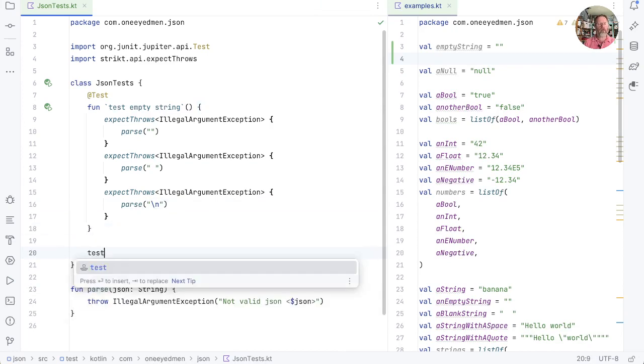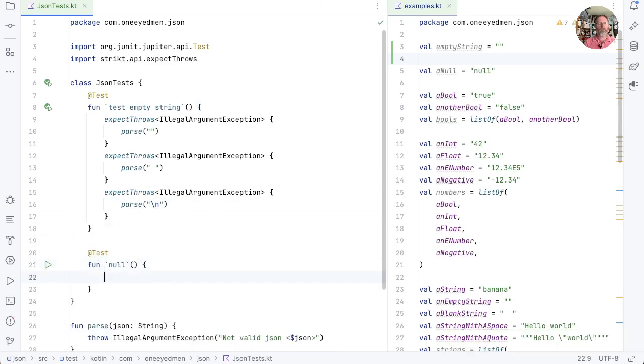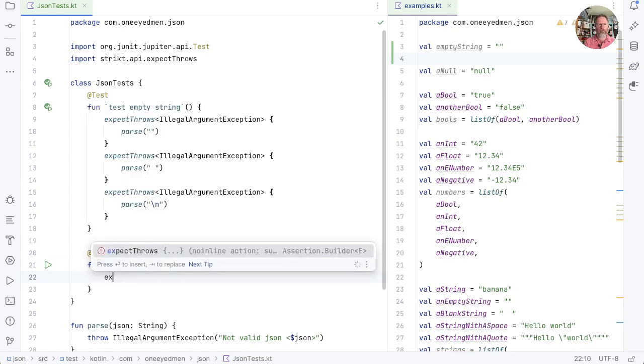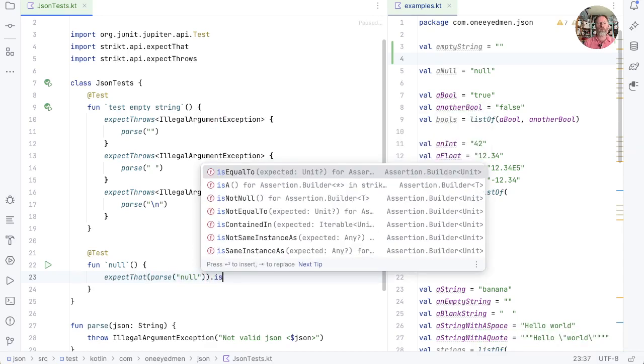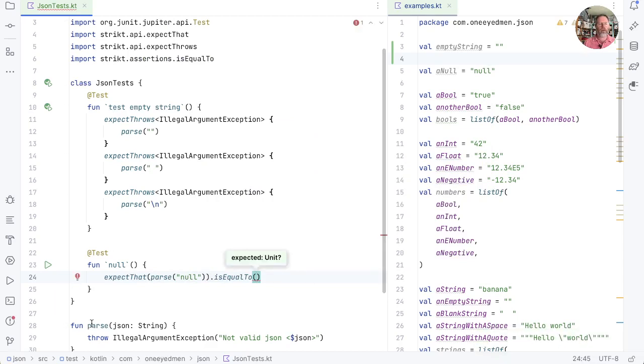Okay then, let's think about null. We'll write a test. This is null. And in here, I think we'll say that we expect that if we parse a string with just the word null in it, what should that be equal to? Well, at the moment our parse is returning unit, which is why this can't compile. I suppose we might better say unit in there. Oh, we can. But we don't want unit, we want some representation of null. Now, JSON libraries often have things like JSON node, and there'll be a null JSON node and a string JSON node and so on. But I want this library to be as lightweight as possible. And so I think we should just say this is actually null. Run that.